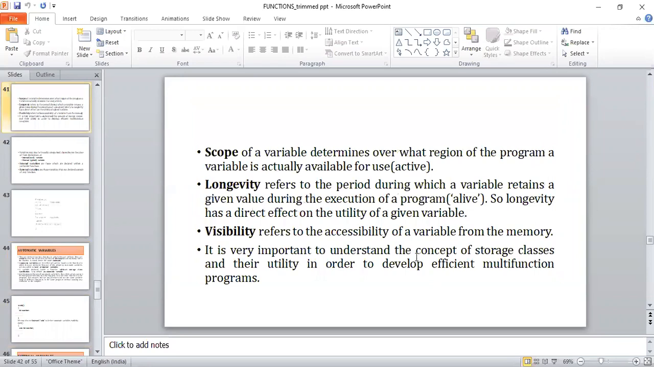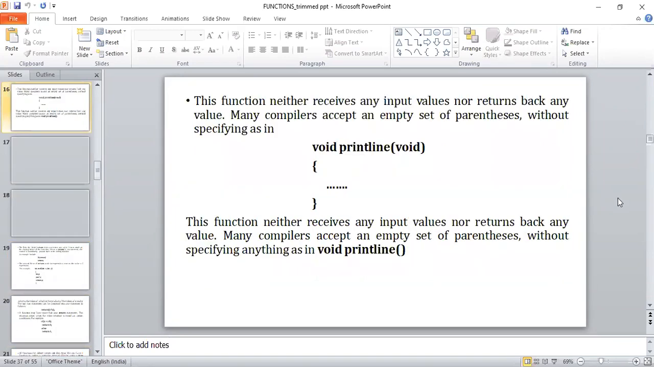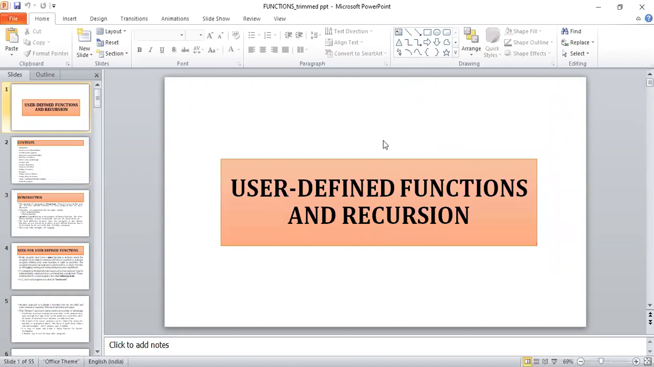Understand, sir? With this, we are done with completing all the theory concepts pertaining to user-defined functions and recursion. Now we are going to start with the programming classes.